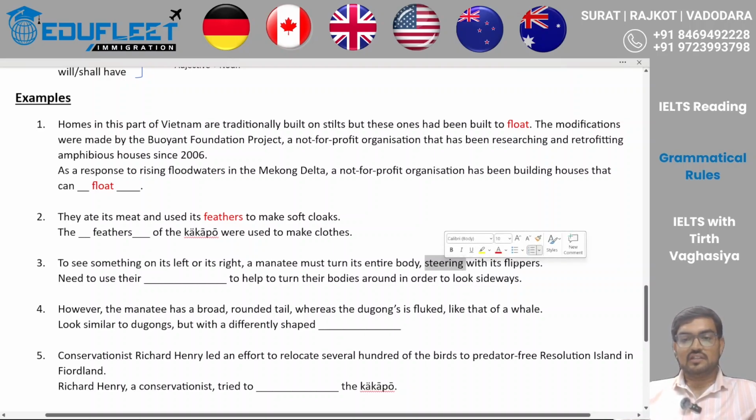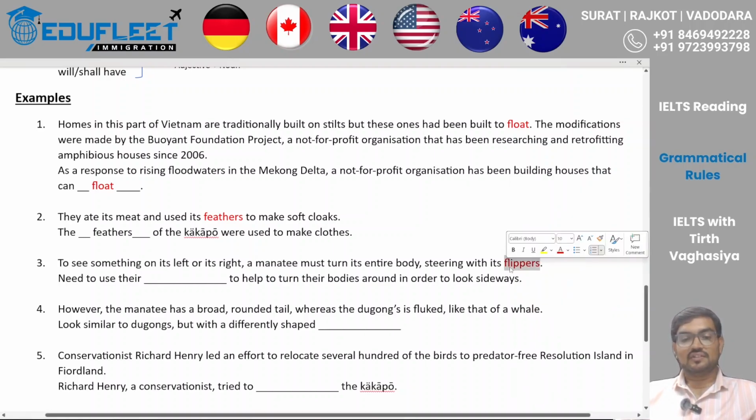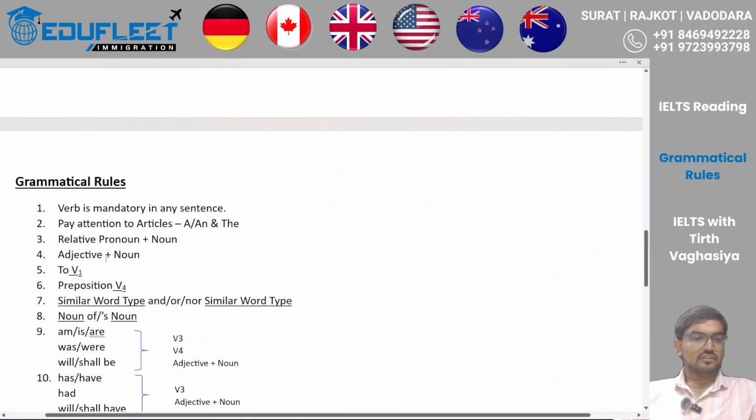And what are they using? Flippers. So I can say certainly that flippers is a noun and it is in the possession of the manatee. So "need to use there", what are they using? They are using flippers. And this is going to be my answer. Clear? Let's look at the fourth one.